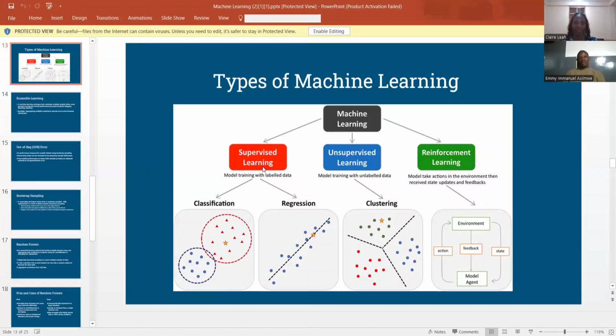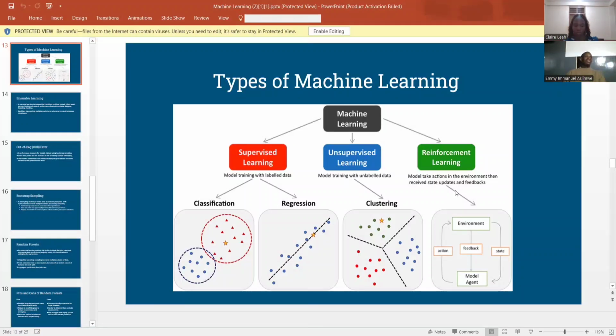In supervised learning, we have classification and regression algorithms. In classification, we have data classified into two sets or labels. They may not necessarily be two, but they are classified into known labels. For linear regression, you're using linear functions, equations of a straight line, and we predict the line of best fit for data points that are close to the line. Then clustering, where the data is grouped into clusters or multiple groups that may not necessarily be known or classified. Then in reinforcement learning, we have different models collected together to form a robust, efficient model.